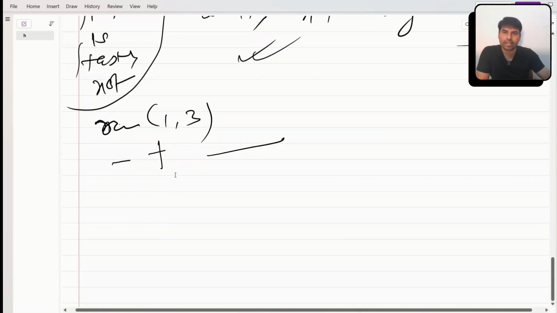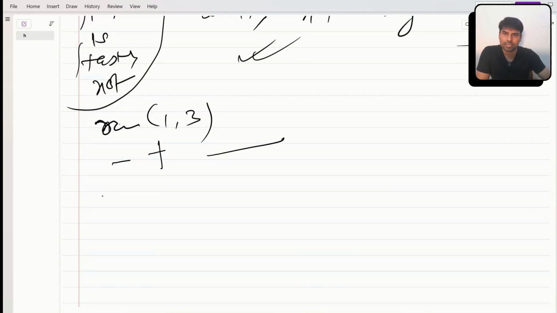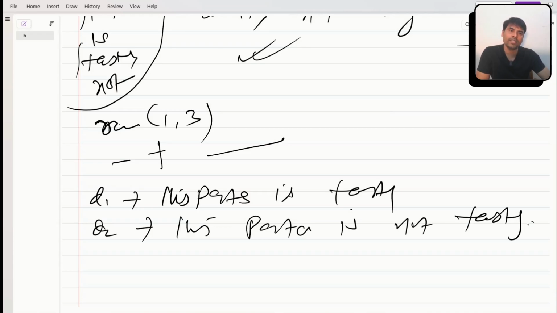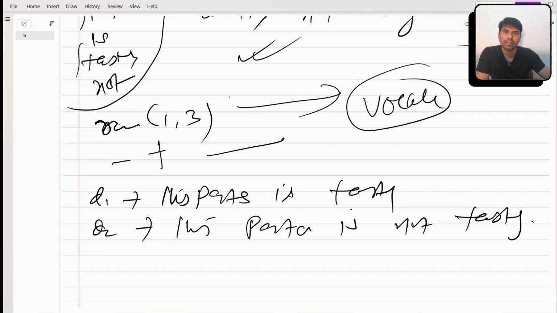Let me write it again. Let's suppose this is my D1: "this pasta is tasty". It's very simple. And D2: "this pasta is not tasty". The only difference is while creating the vocab. How it creates the vocab depends upon this parameter. This is the only difference.